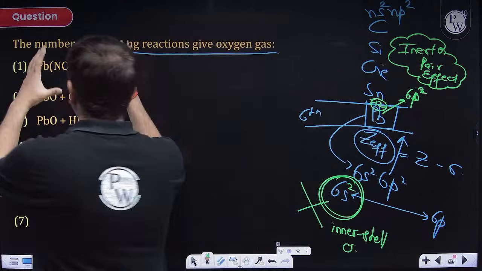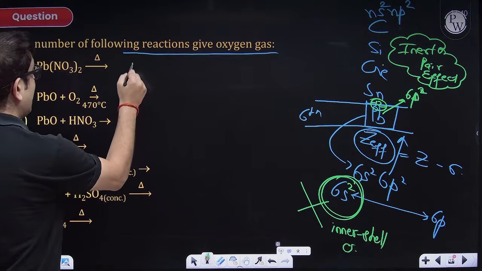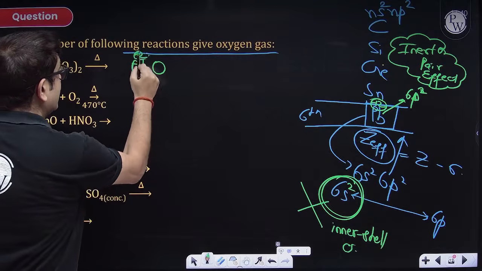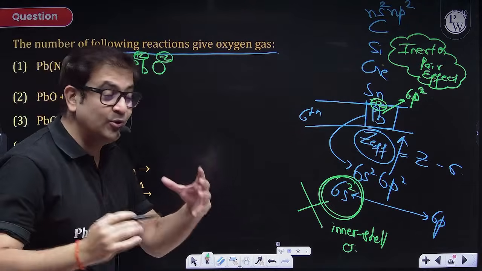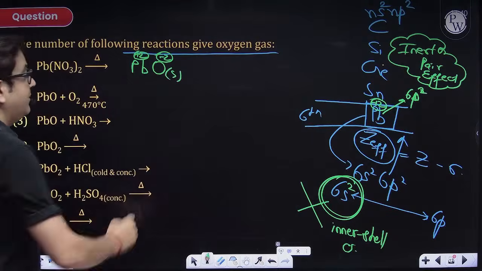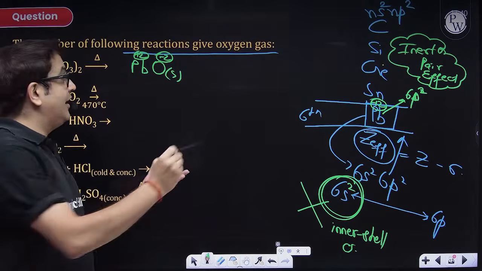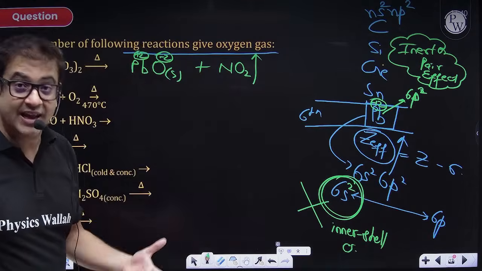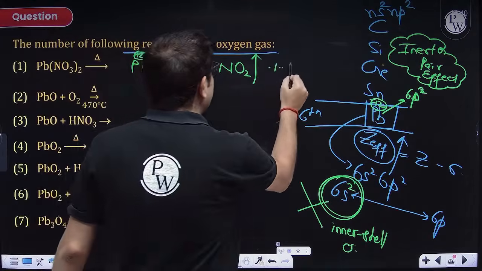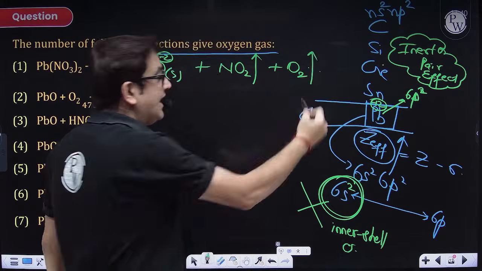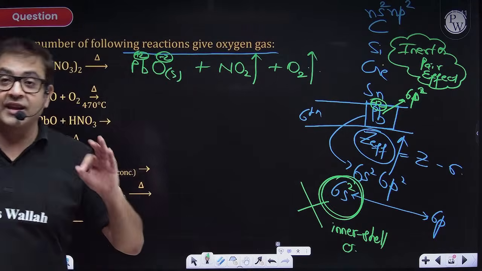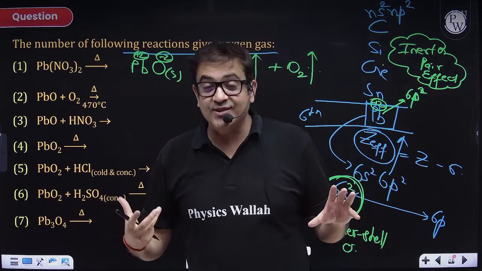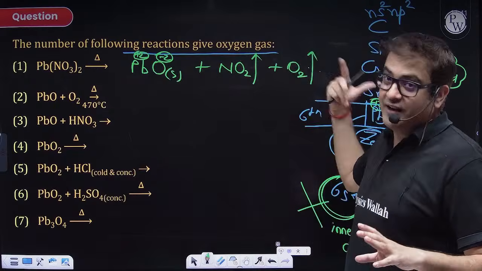Now, once we react lead nitrate, we are going to get lead oxide, because sir, +2 and -2 will form a super strong lattice. So lead oxide will be produced. Apart from lead oxide, whatever nitrogen you have will be released in the form of nitrogen dioxide, the brown colored gas. And yes, apart from this, oxygen gas will also be produced, because all the nitrates, chlorates, all the anions having excess oxygen, on thermal decomposition definitely produce oxygen gas.